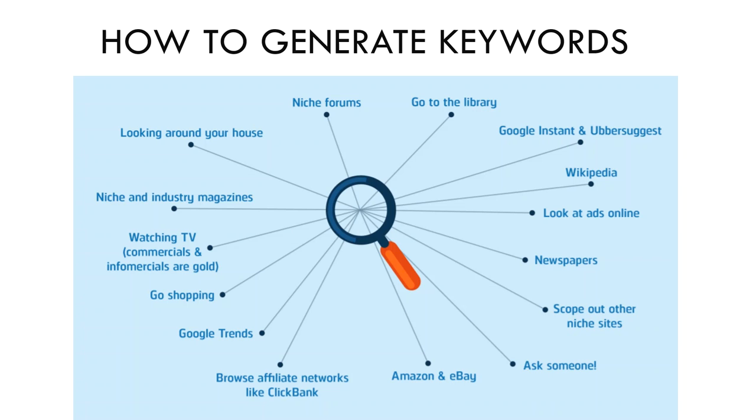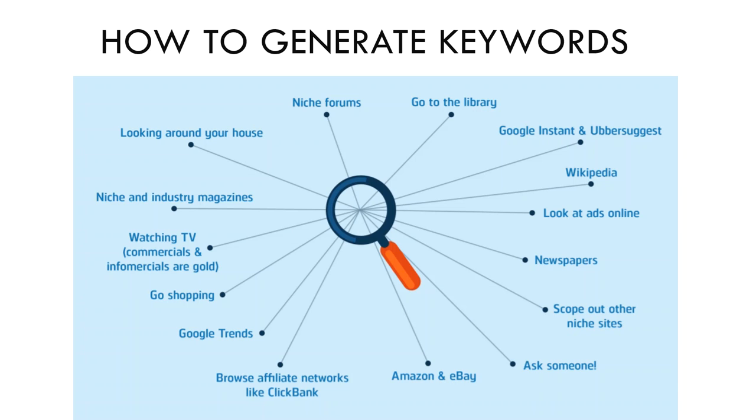These top ranking organic listings and even Google AdWords obviously did something correct to rank on the first page of Google search for these keywords. But Google search is not enough. Take a look at this keyword generating graphic I pulled from Longtail University. Go ahead, pause the video, take a screenshot of this. This is how you generate keyword ideas.